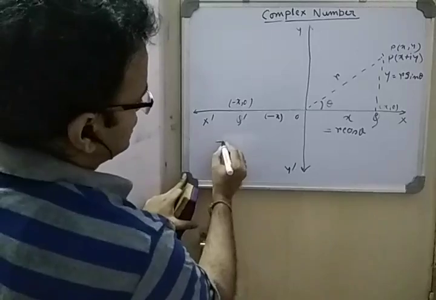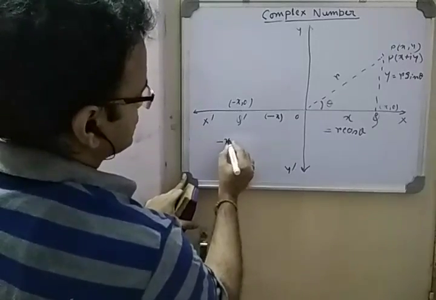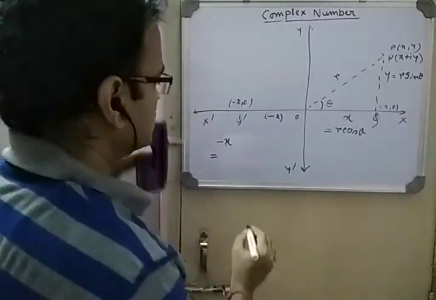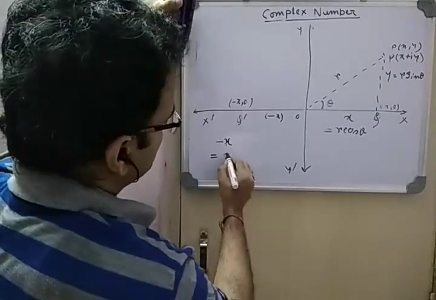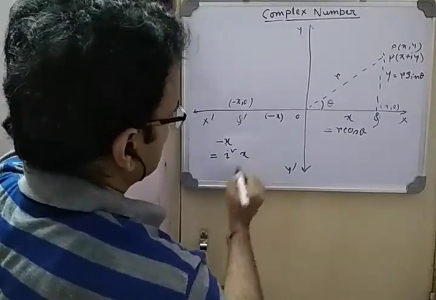In complex numbers it is equivalent to multiplying with i square x.